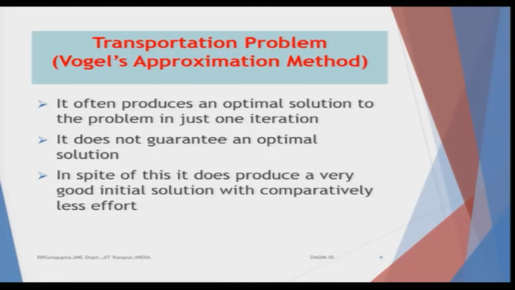Now, when we solve this transportation problem with Vogel's approximation method, it often produces an optimal result, provided the allocation has been done in such a way that any change in the allocation would not reduce the cost, but would keep it at the same level or increase it. So, it is possible that at the first allocation we arrive at the optimum solution.